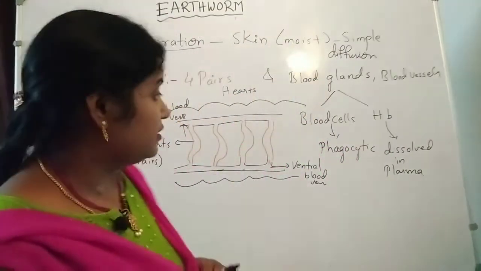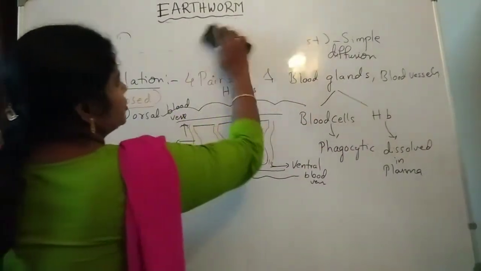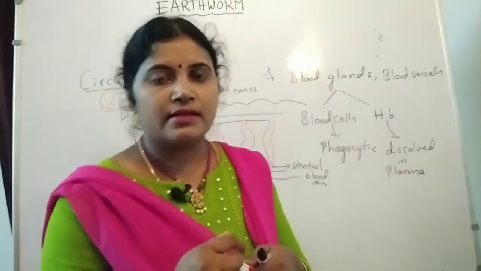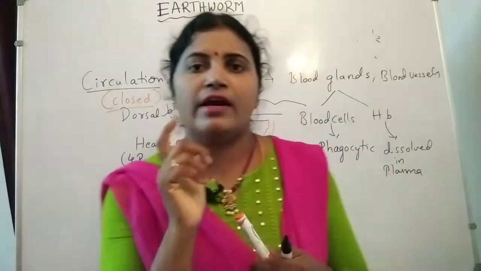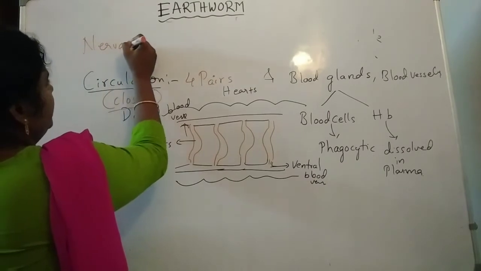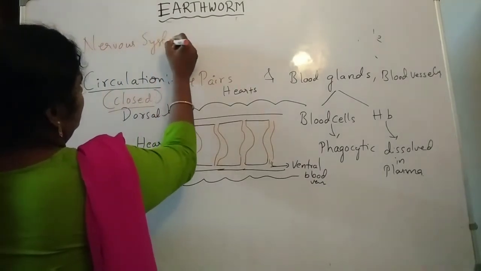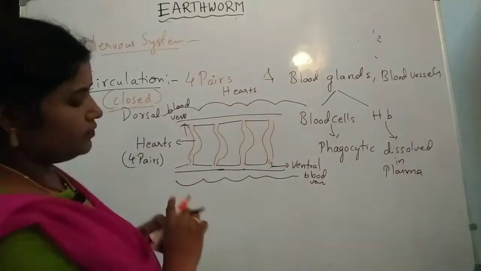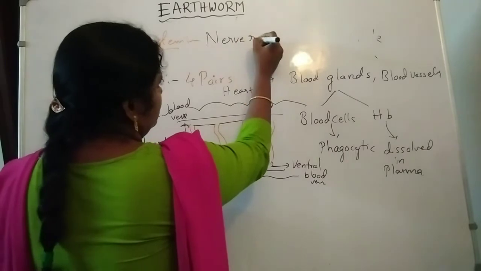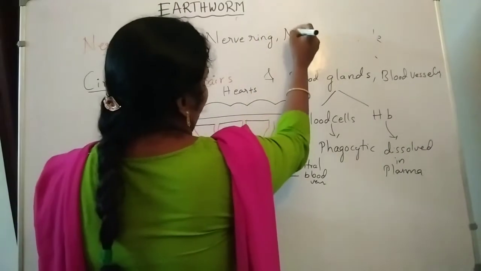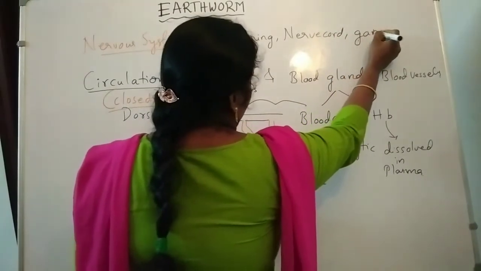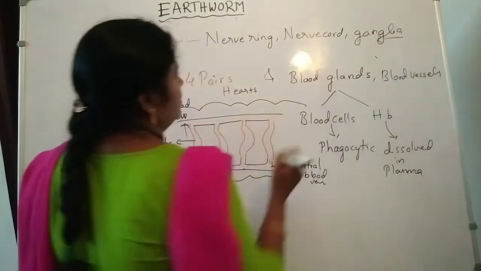Okay, next we will see the nervous system. It is a very simple nervous system. Here it contains a small nerve ring at the pharynx portion. In the nervous system, mainly two structures: one is the nerve ring and the other is the nerve cord, and it also contains ganglia.